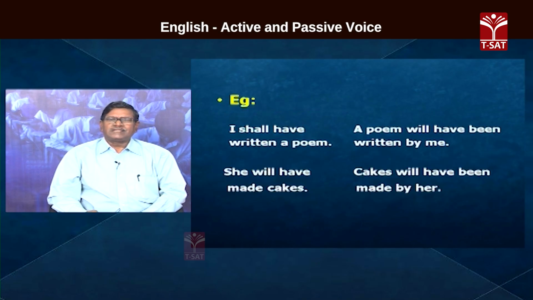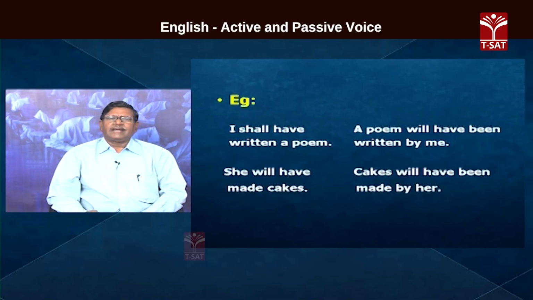And in the passive voice, will or shall have been, be form. Be comes and occupies. After have, it can't be, it will be been. I shall have been. A poem will have been written by me. So, I shall have written a poem becomes a poem will have been written by me.